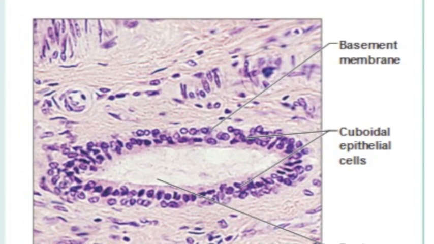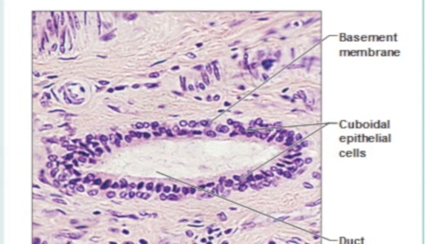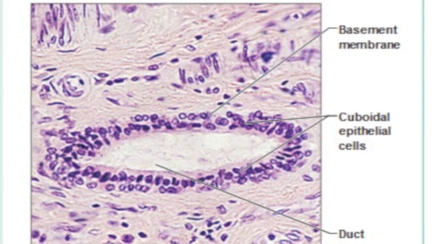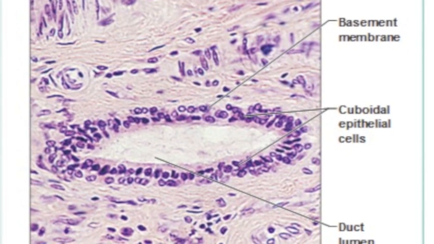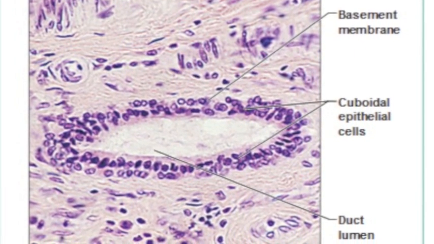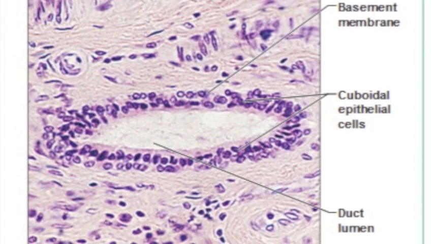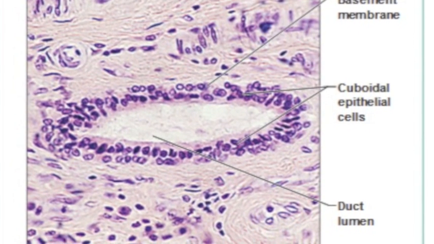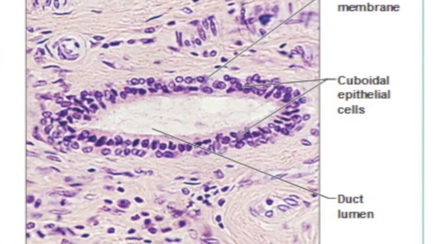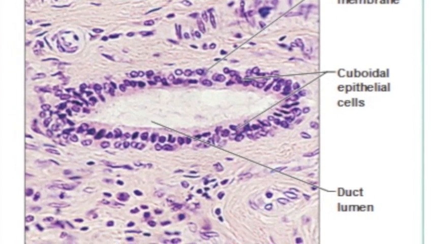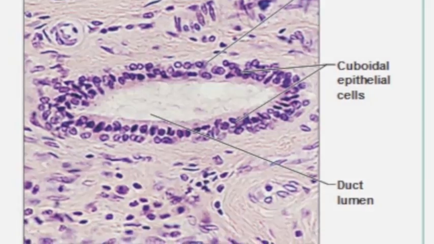Stratified cuboidal tissue is made up of 2 or more layers of cuboidal cells. This tissue is rare within the body. It is primarily found around sweat glands, mammary glands, and salivary glands. It surrounds the ducts of these glands and provides them with protection. It also helps to produce hormones in both males and females.